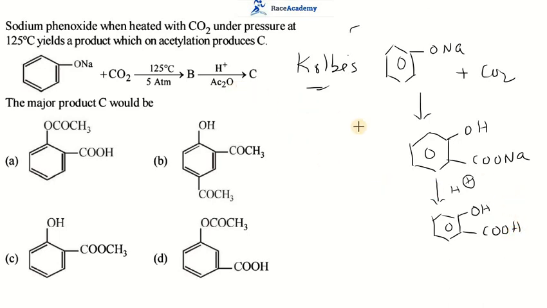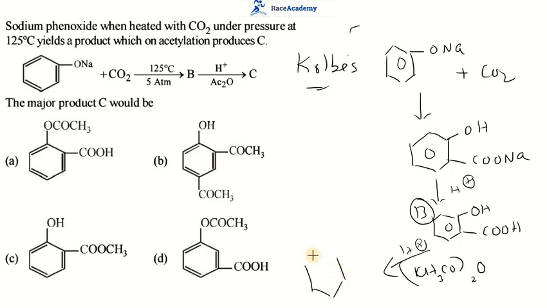After getting this, a compound is formed, that is salicylic acid, this B. When we treat this with acetic anhydride, which is (CH3CO)2O, in the presence of acid, one part of this acetic anhydride goes as acetic acid, and another part forms the acetate compound.